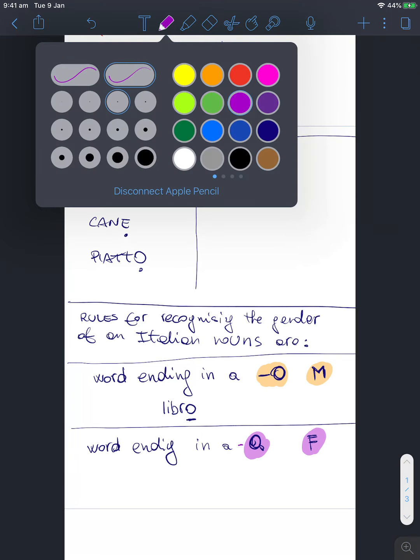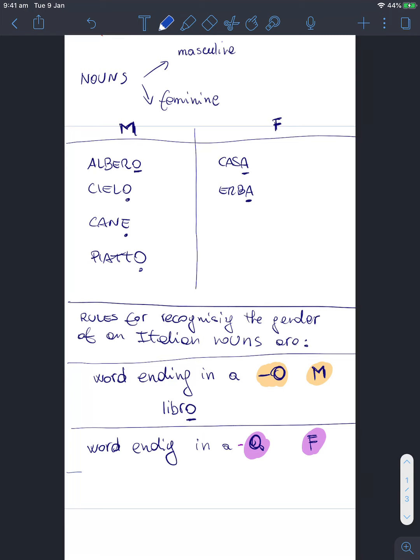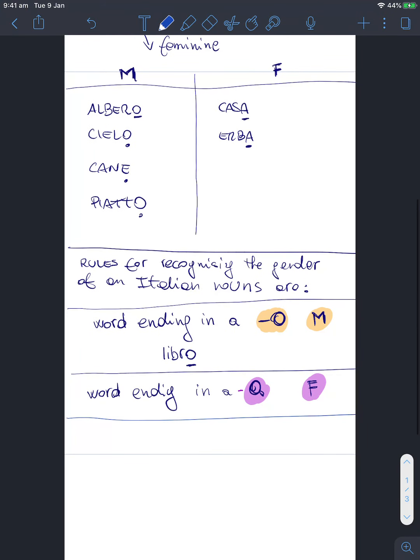But then there are some words that end in an e. For example, an example for a word ending in an a is casa, house, which is feminine as well. But some words, like we wrote before, like dog in Italian, is cane.